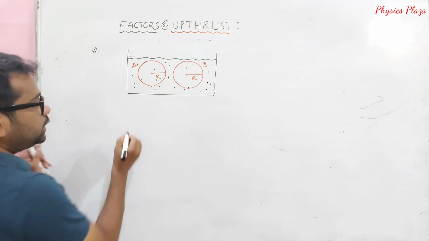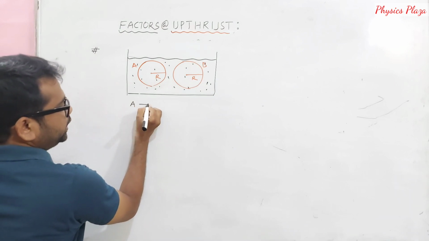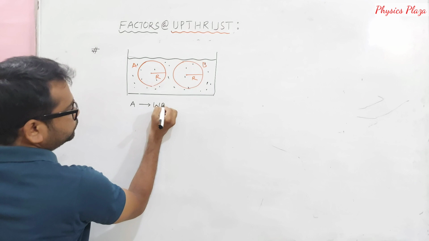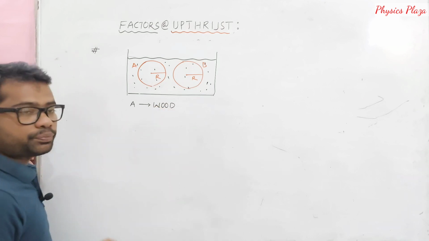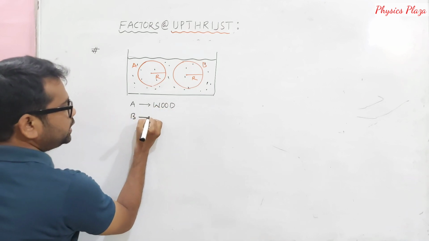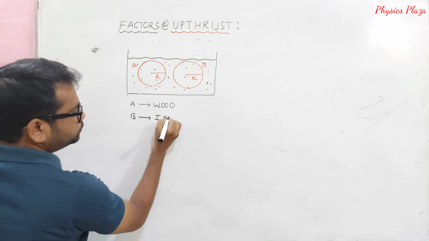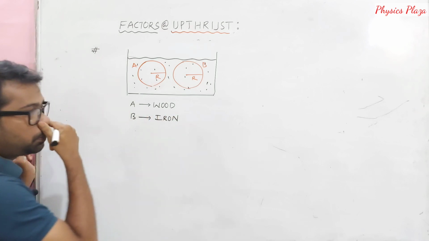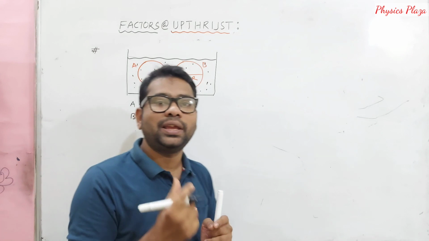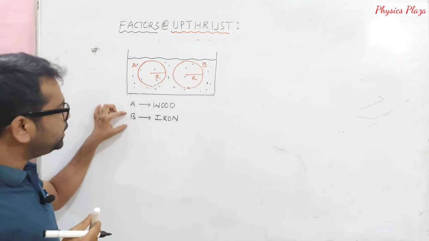And body A is made up of wood, whereas body B is made up of iron.